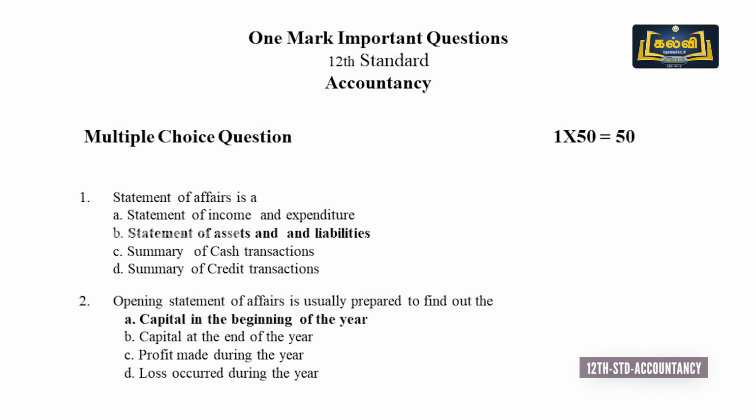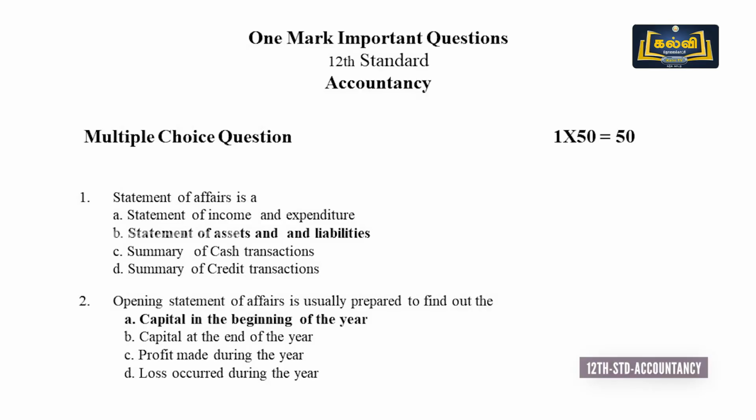The next question, second one. Opening statement of affairs is usually prepared to find out capital in the beginning of the year, capital at the end of the year, profit, loss. We all know profit or loss occurred during the year can be identified through incomplete records only by preparing statement of profit or loss. So C and D are definitely not correct answers.